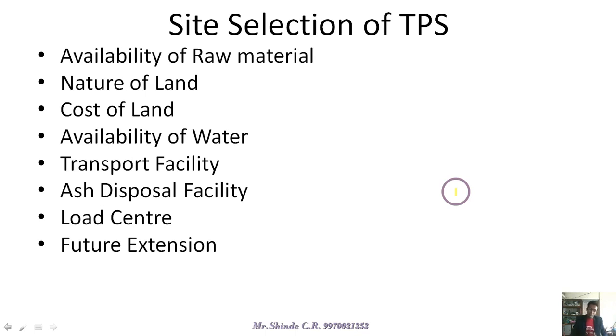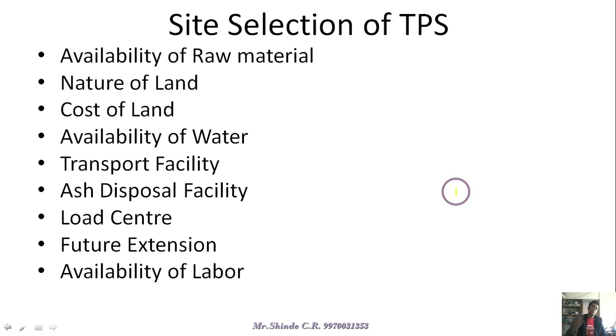So firstly, select a site where future extension is available. And availability of labor: nearer to the load center is nothing but nearer to the city or town, where laborers can easily be available for our work, because right from the installation, and in the running and operating conditions, we require much more manpower.